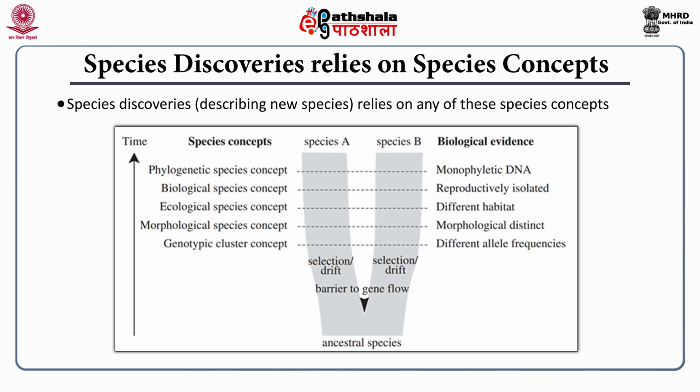Ecological species concept: differential habitat. Morphological species concept: morphologically distinct. You know, morphologically the species has to be distinct. And in the case of the genotypic cluster concept, different allele frequencies need to be established if I want to substantiate my claim for a new species.